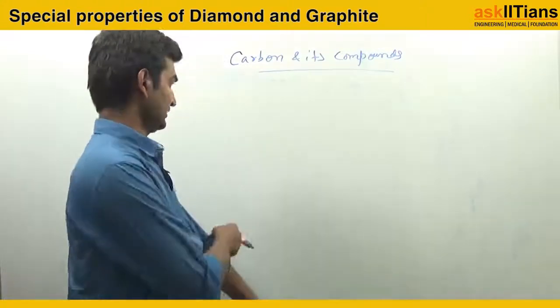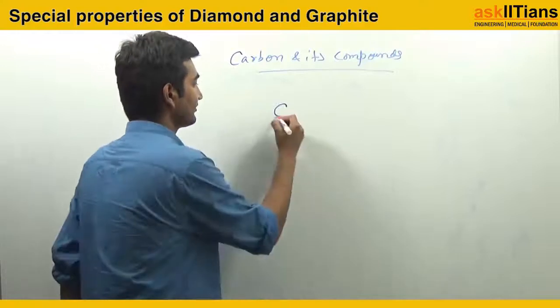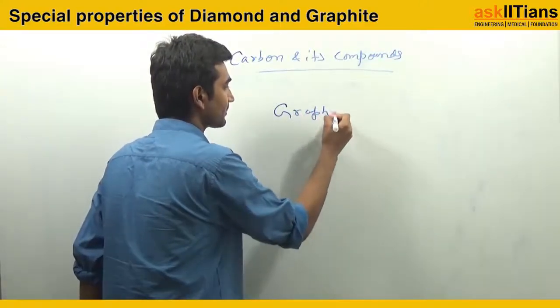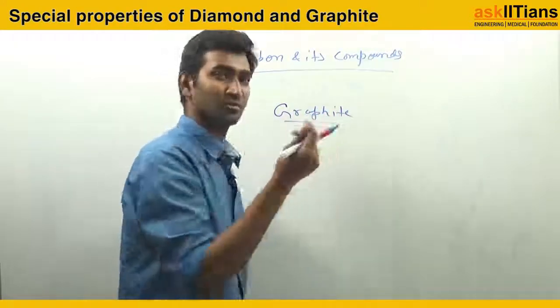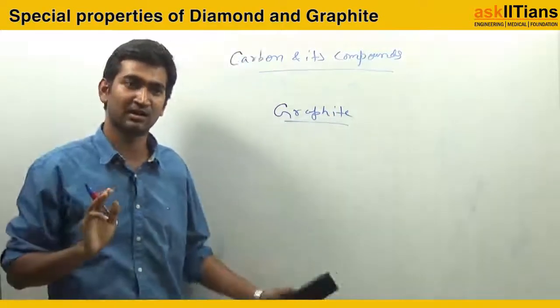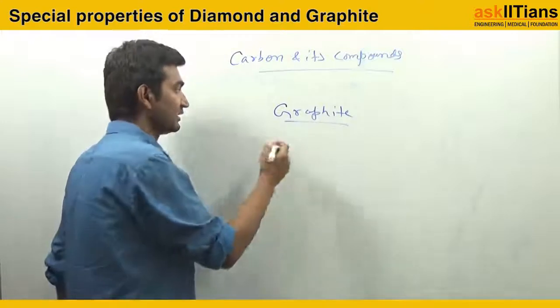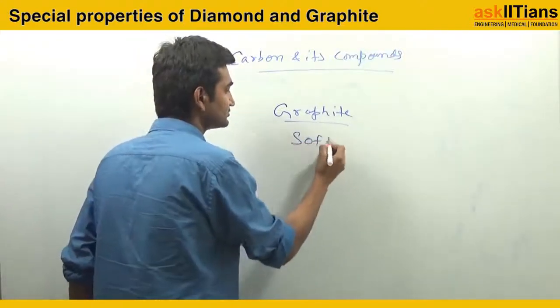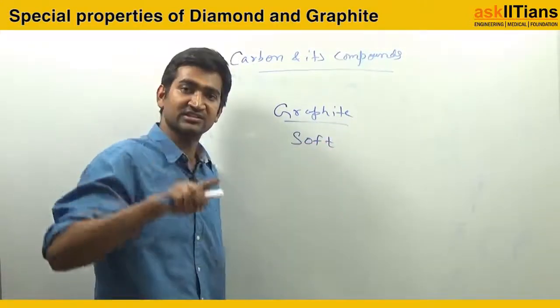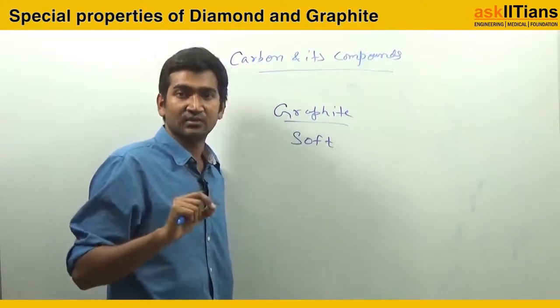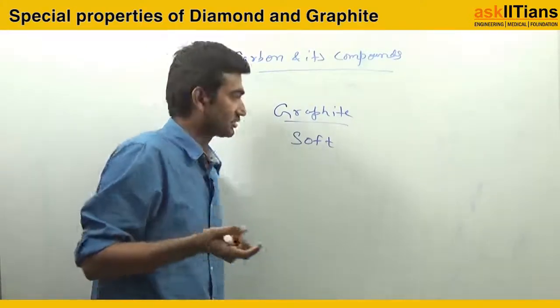Now the case is, if I talk about graphite, ग्रेफाइट वो पेंसिल के अंदर जो लीड होती है ना, that is graphite only. सो ग्रेफाइट इज वेरी सॉफ्ट. ओके, like when you touch it or you write something, it gets rubbed, right? So that is very soft.